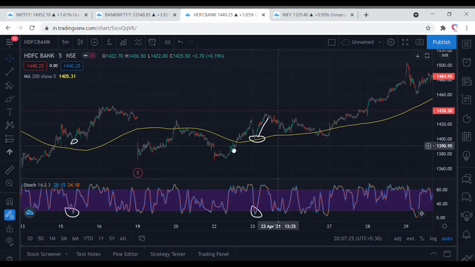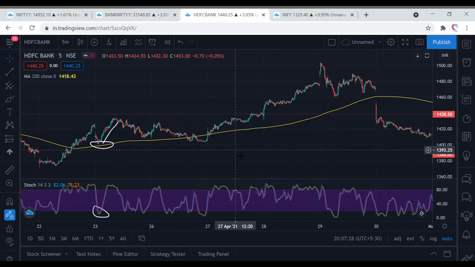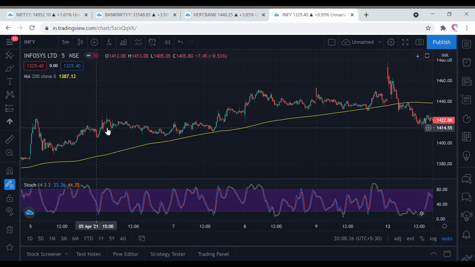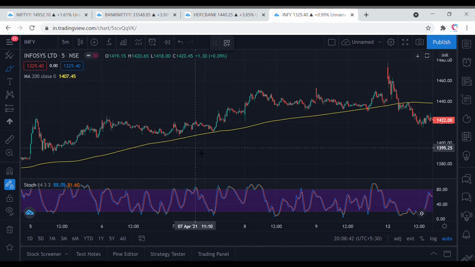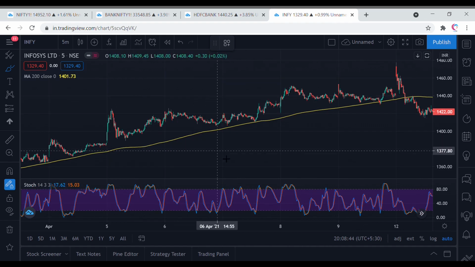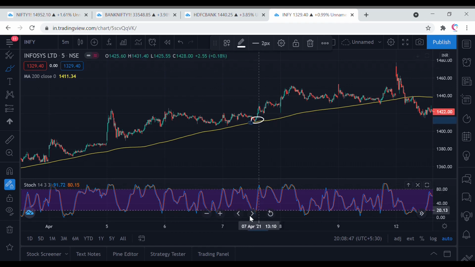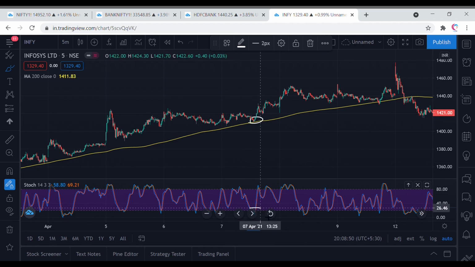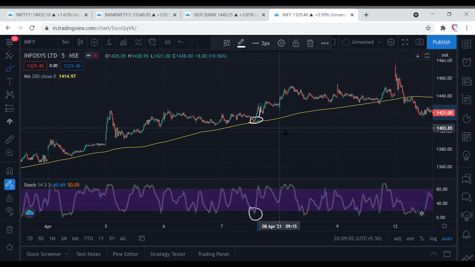As I have said earlier as well, this strategy does not give multiple trades in a day, but 1 or 2 signals in a day, and it will give you enough profits. So now we'll be looking at this Infosys chart. Same, we'll be looking for signals to use this strategy. Here we have got a signal. You can see stochastics coming from oversold to neutral zone. You would have gone long around 1412, good profits of 19 points, 1.5%, good trade. Take the profit, go to another trade.